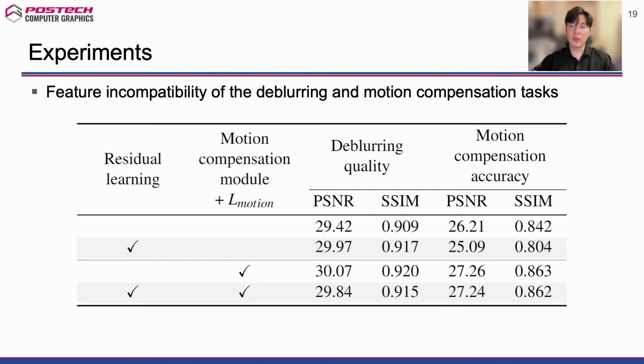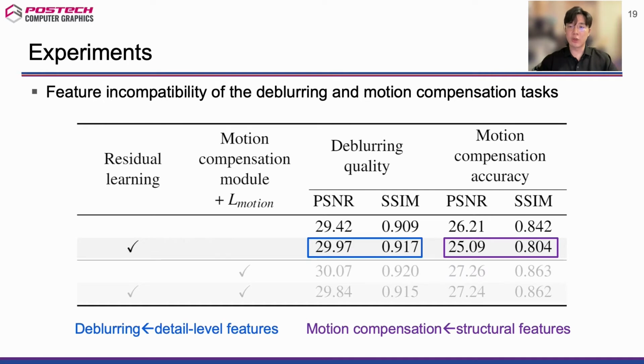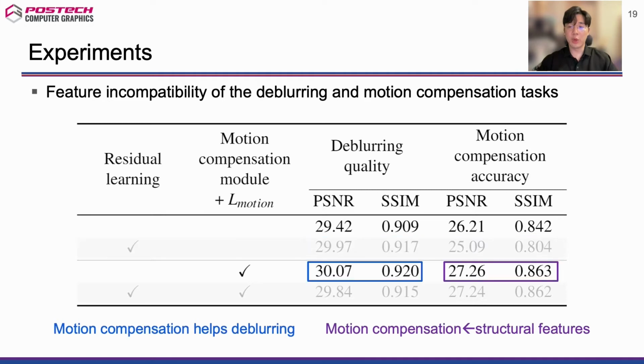We first show a feature incompatibility of the deblurring and motion compensation tasks. First, adopting residual learning improves the deblurring quality but downgrades the inner frame alignment accuracy. This indicates that detail-level features learned by residual learning are essential for the deblurring task but are incompatible with the motion compensation task. Second, employing motion compensation for the model without residual learning improves both the deblurring and motion compensation.